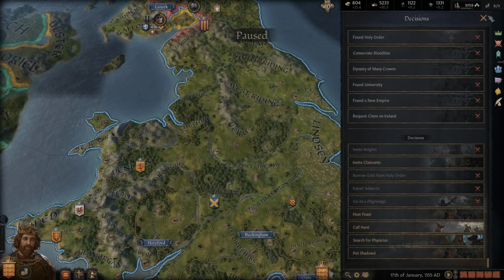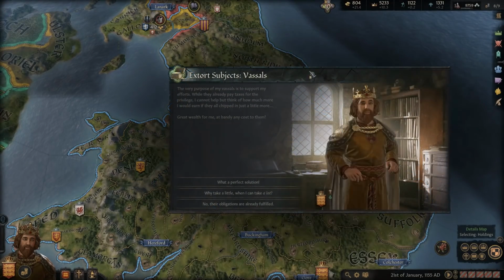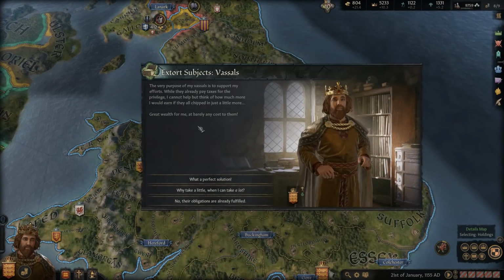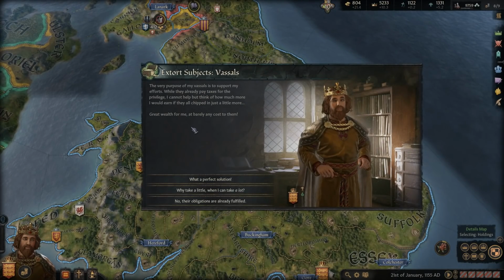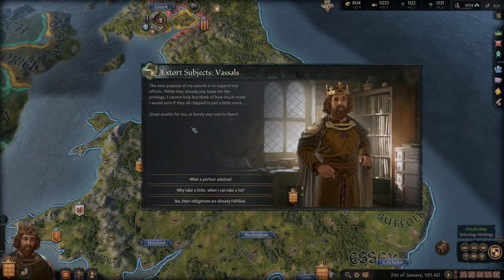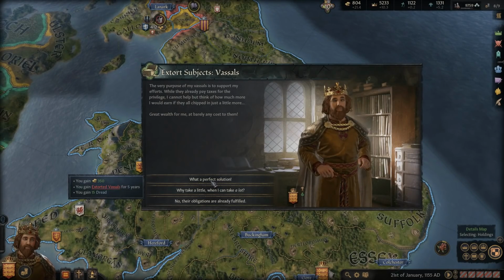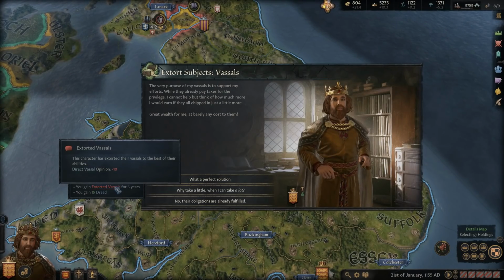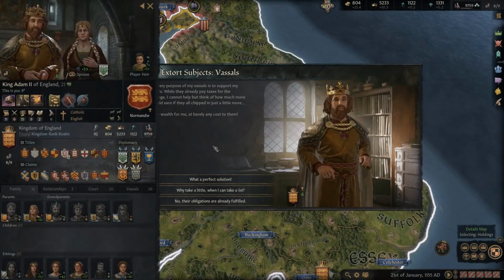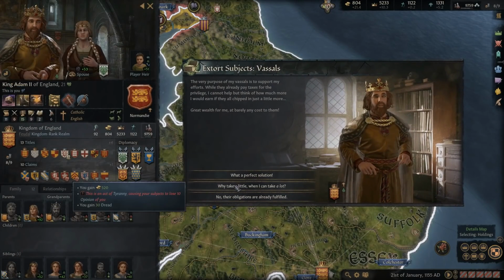This is exactly what Adam would do. "So the very purpose of my vassals is to support my efforts, of course. While they already pay taxes for the privilege of being our vassal, I cannot help but think of how much more I would earn if they all chipped in just a little more. Great wealth for me at barely any cost for them." So we can say, what a perfect solution. We'll get 350 gold. We extorted our vassals and we'll decrease their opinion. We will get some dread from this as well, so get it back up to 100.